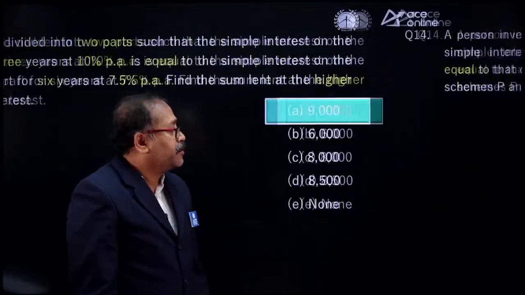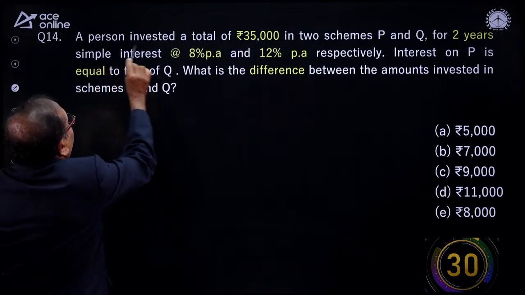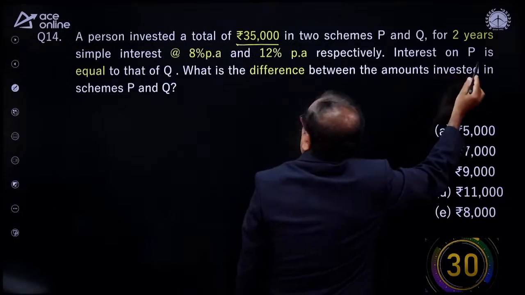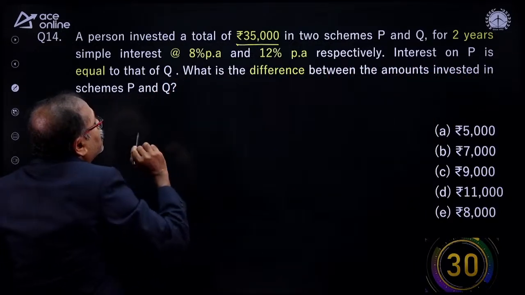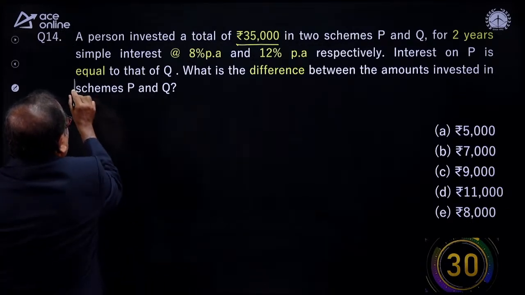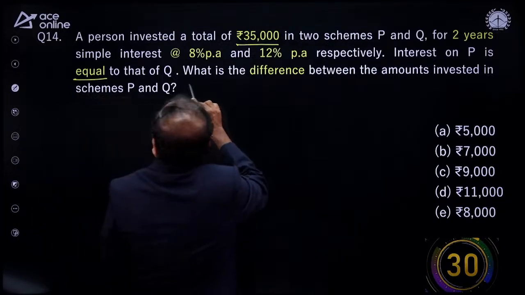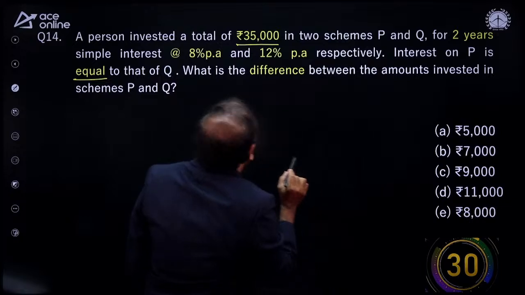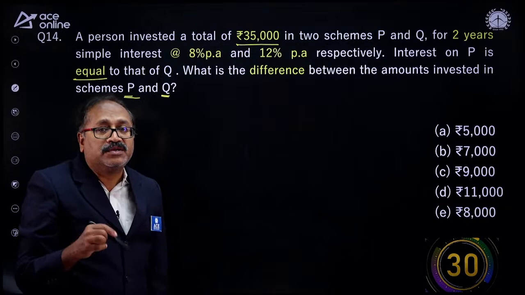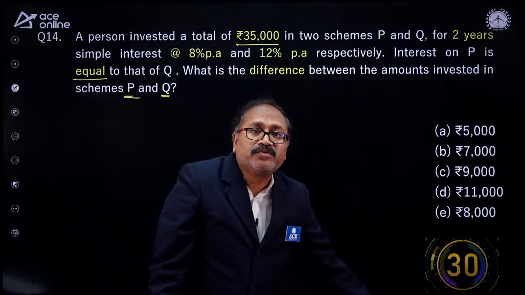Moving to the next question here. What is this question number 14? A person invested a total of 35,000 in 2 schemes, P and Q, for 2 years at the rate of 8% per annum and 12% per annum respectively. The interest on P is equal to that on Q. Similar type of question, I just wanted to check. That's the reason I gave this similar one. So what is the difference between the amount invested in scheme P and Q? Now it is about the difference between the principals. Your time starts now, 30 seconds.